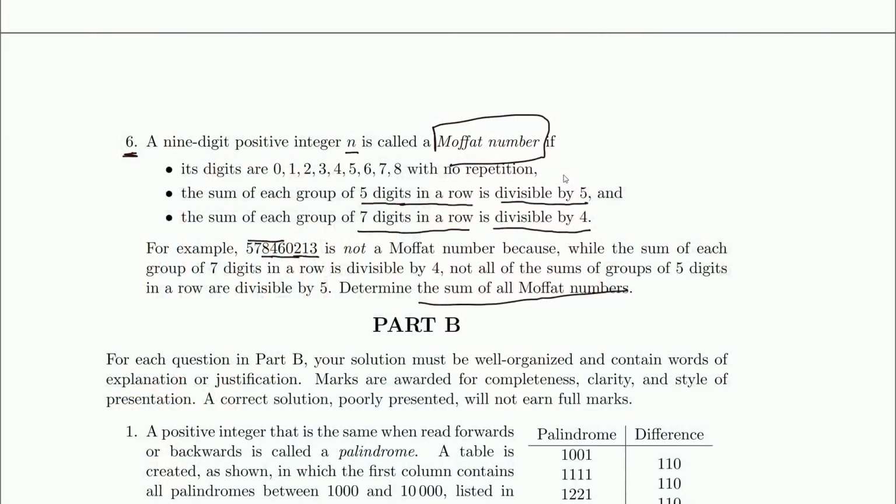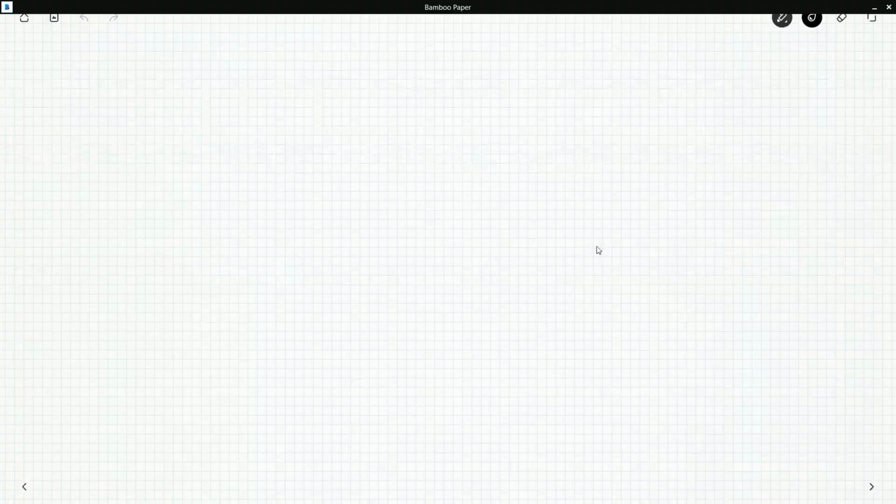Okay, so 0 through 8, 5 digits in a row divisible by 5, 7 digits in a row divisible by 4. All right. Now, what could we do? Well, I'm going to name the digits.